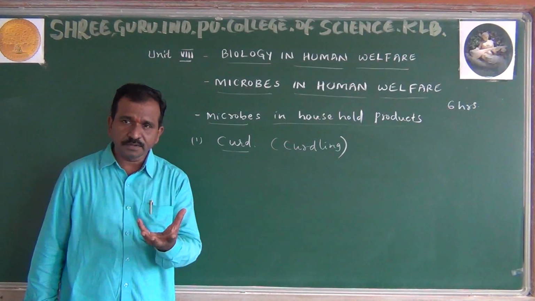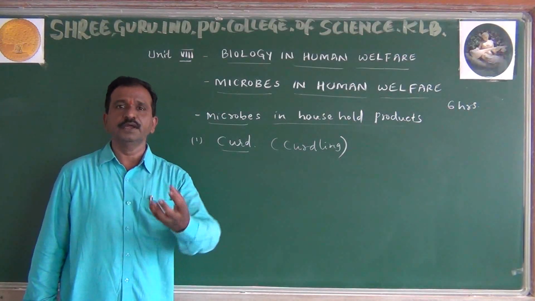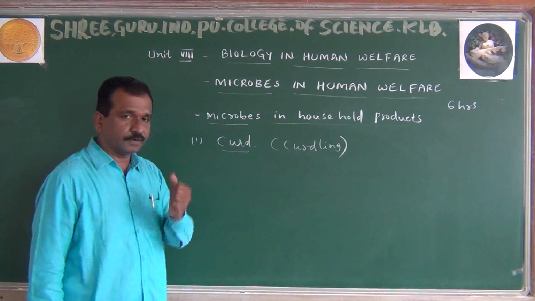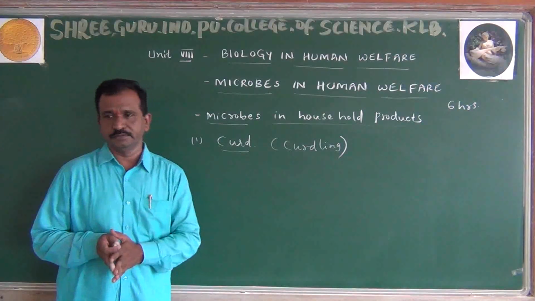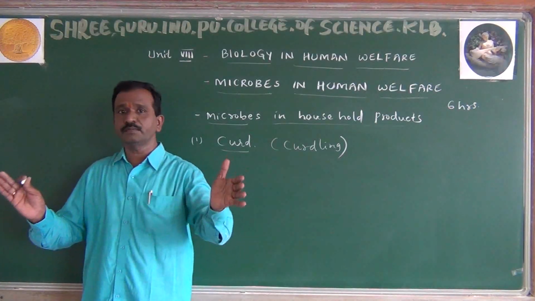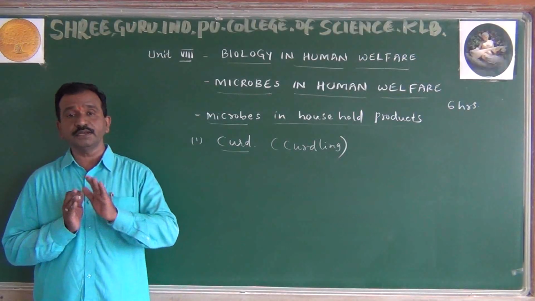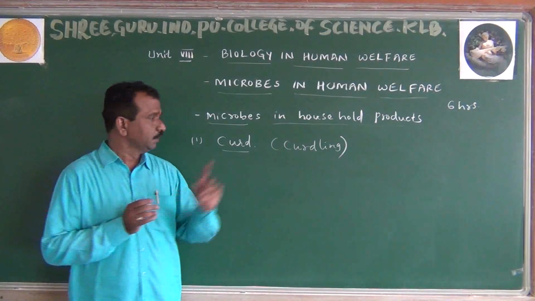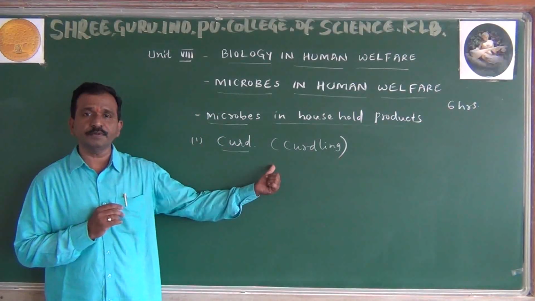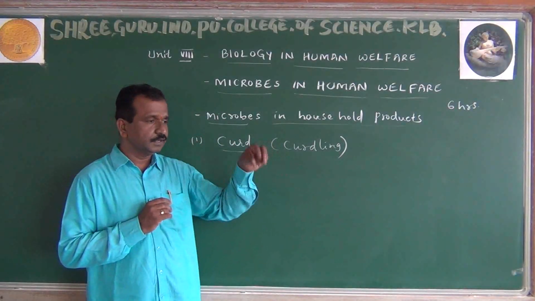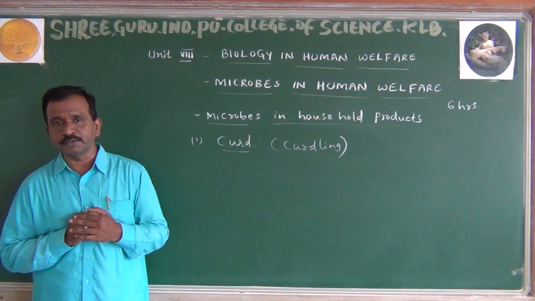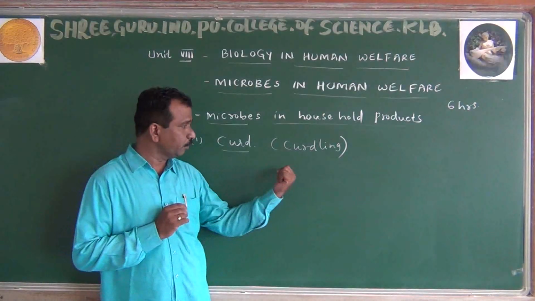Boil the milk. Optimum temperature has to be reached, because the growth of microorganisms is going to take place. Apart from that, cool that milk. Yelli cool madbeku? We are supposed to cool the milk at normal temperature, not keeping it in the refrigerator. Later on, put a drop of curd. When we add a drop of curd, then what will happen? Keep it for 6 to 12 hours and curd formation takes place. Now, I will tell you about that.